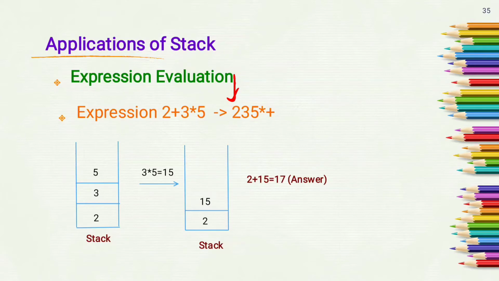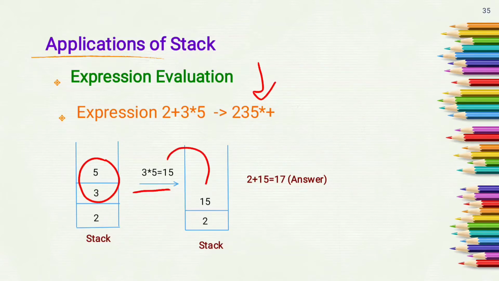When an operand is encountered, push it into stack. Here first we push 2, then 3 and then 5. Next there is a multiplication operator. So what we have to do, we have to pop top two elements of stack and then apply multiplication operator on it. Here we have to multiply 3 into 5 and we get 15.